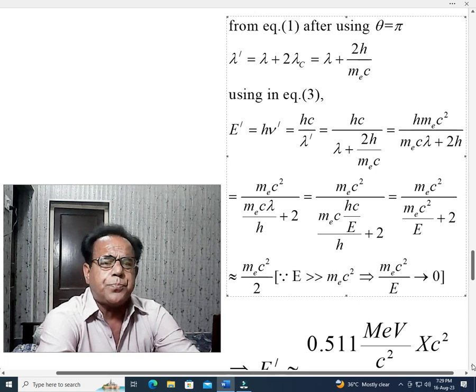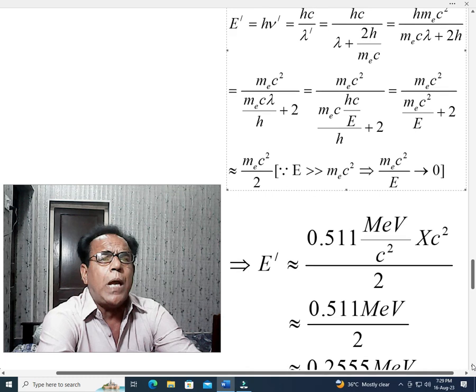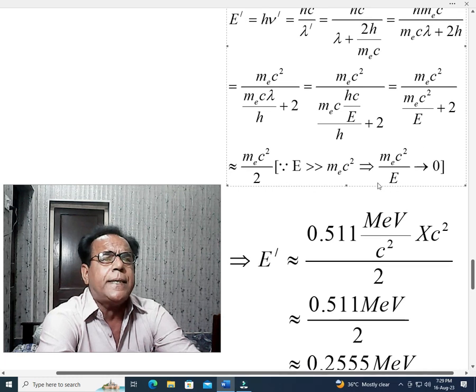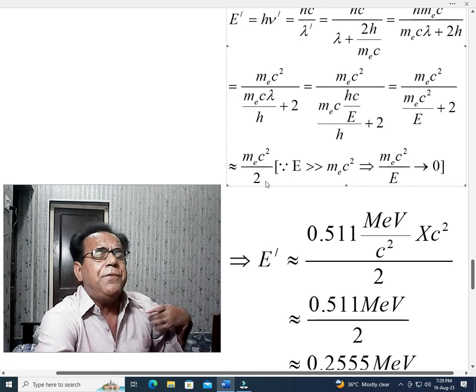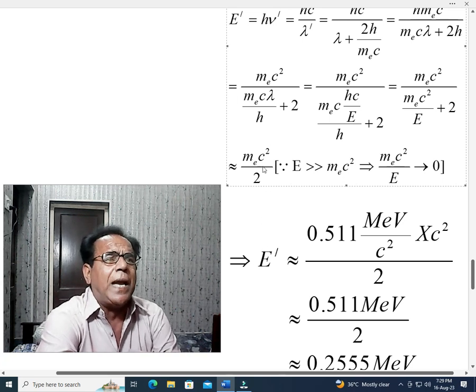So it becomes equal to m_e c squared by 2.